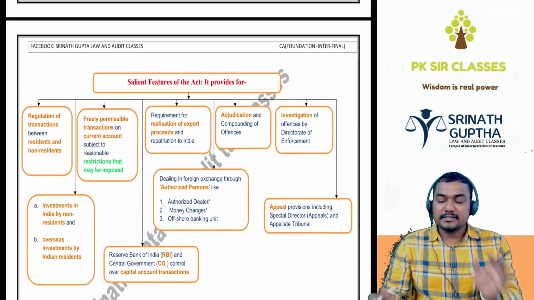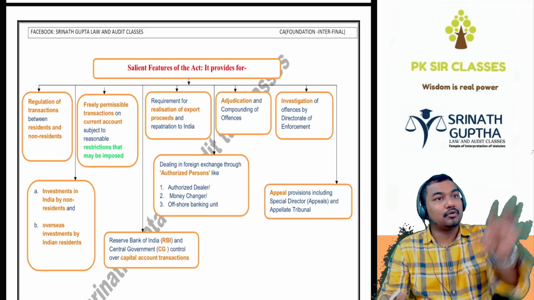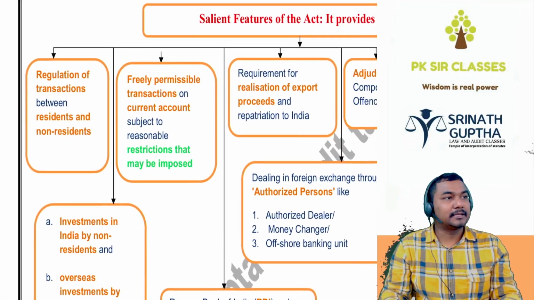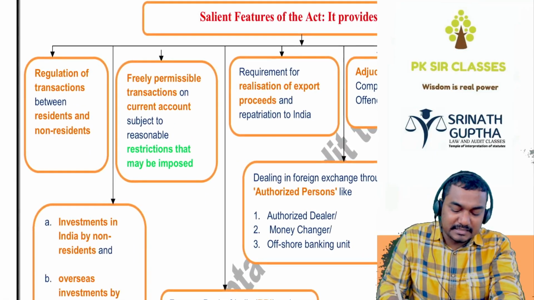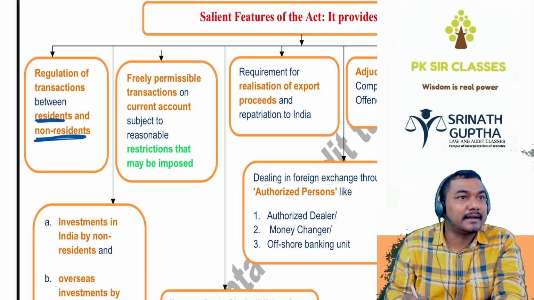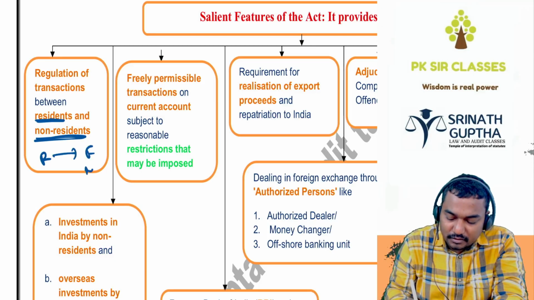Next, features of the FEMA. The total history and summary of the whole FEMA is explained by this page, beta. What will be there in the FEMA? It regulates the transactions between the residents and the non-residents. Residents and non-residents. So a resident wants to go to foreign, or a foreigner, a non-resident, wants to come to India.